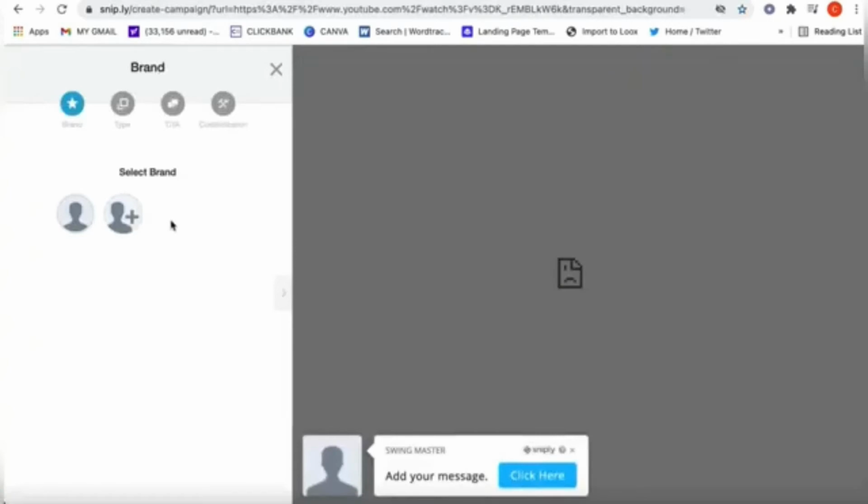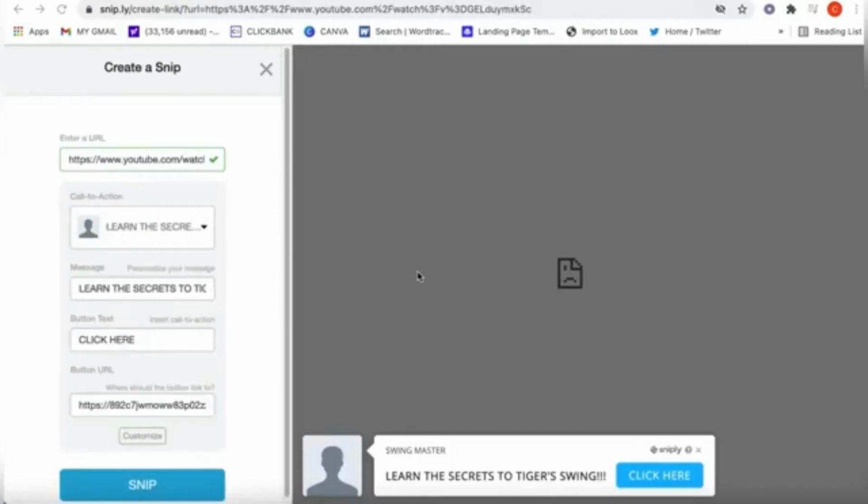Okay, this is where a little bit of setup comes in with your Sniply account, okay? And because we're going with the free version, we are not going to be able to customize it the way we want. And part of that includes our name. So look down here at the bottom. Basically, this is what this is going to look like. Now, had I entered my real name, it would appear right here. But I entered Swingmaster. So the video thumbnail will appear right here, and your pop-up will appear right down here.